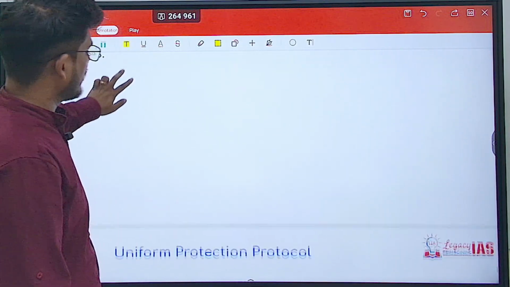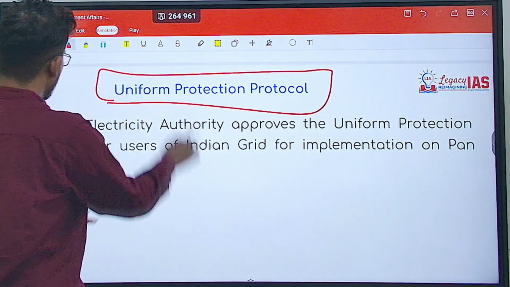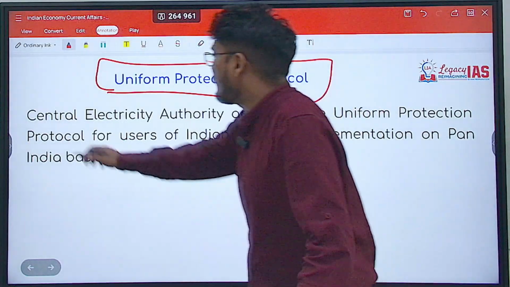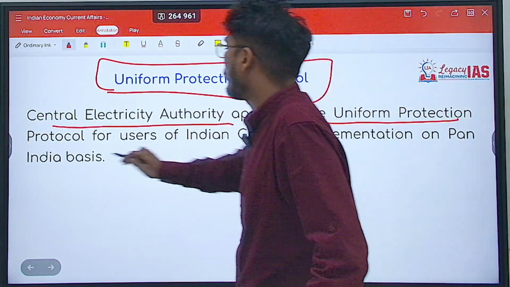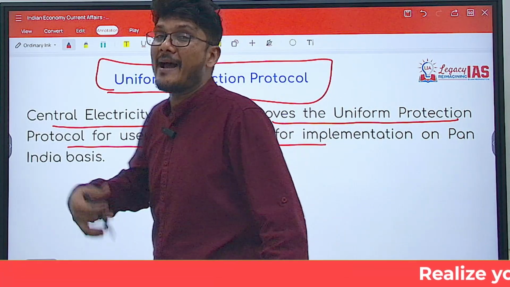Now, the last news is the Uniform Protection Protocol. Now, what is the Uniform Protection Protocol? Recently, the Central Electricity Authority has approved the Uniform Protection Protocol for users of the Indian grid for implementation on a pan-India basis.